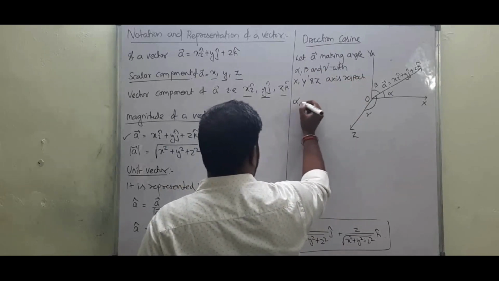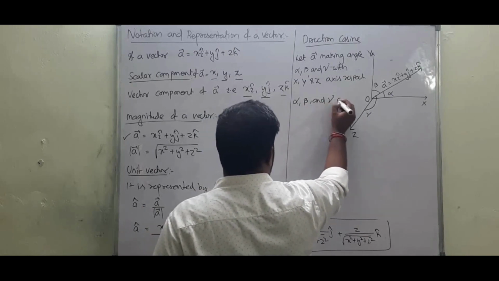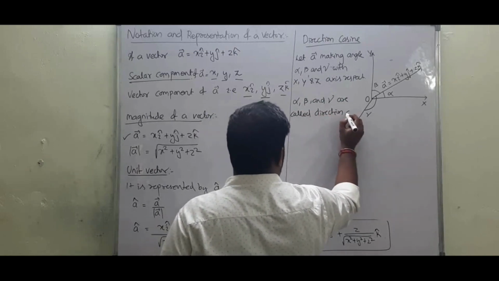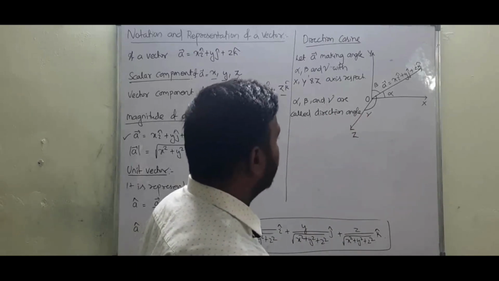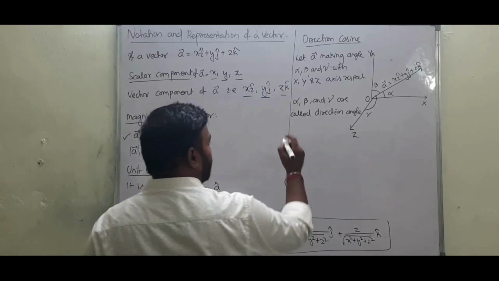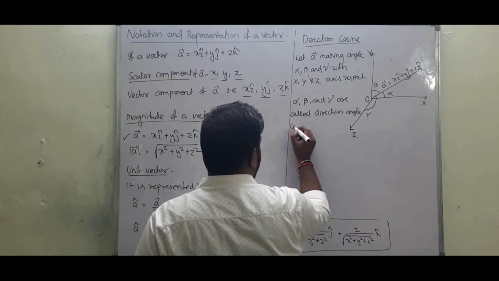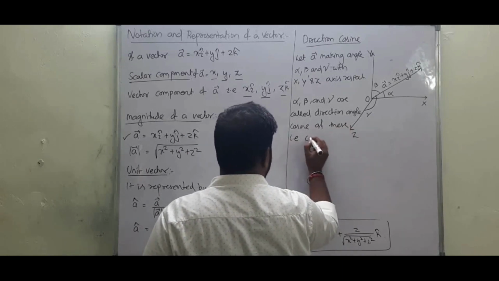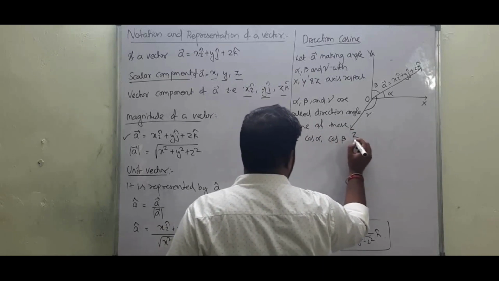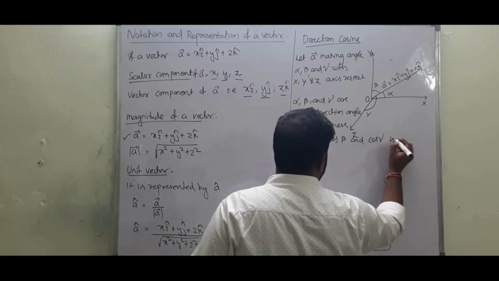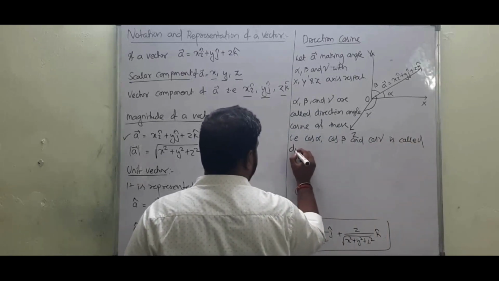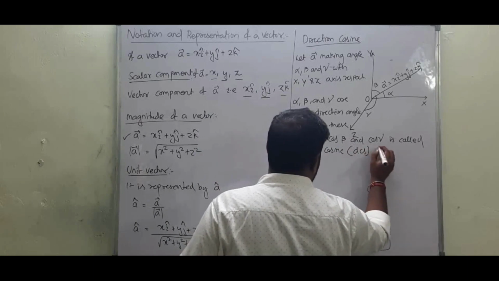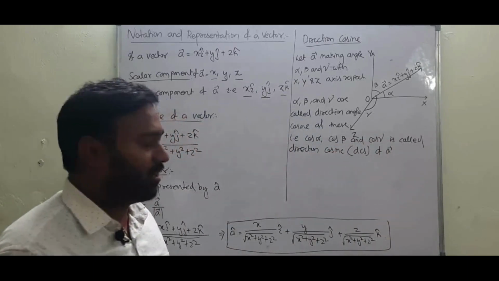Then alpha, beta and gamma are called direction angles. Then the cosines of these, that is cos alpha, cos beta and cos gamma, are called direction cosines, or simply DCs of a vector.